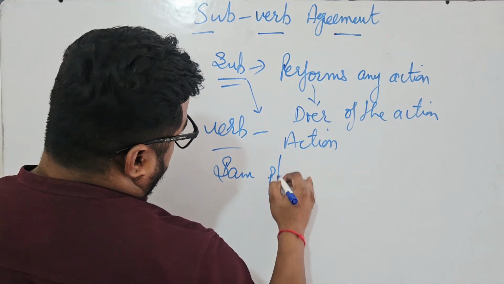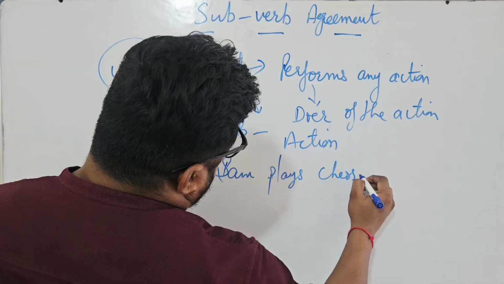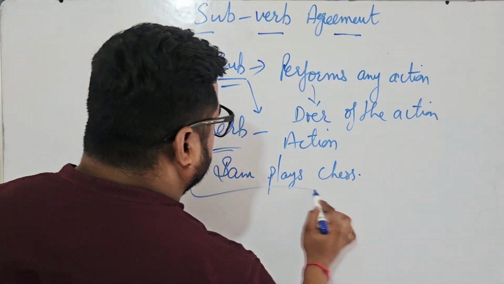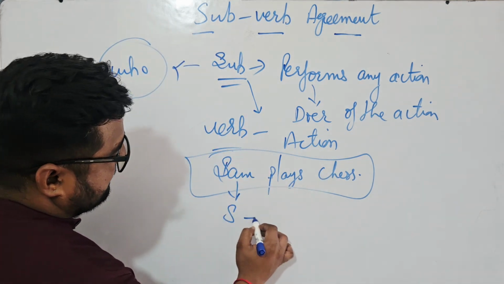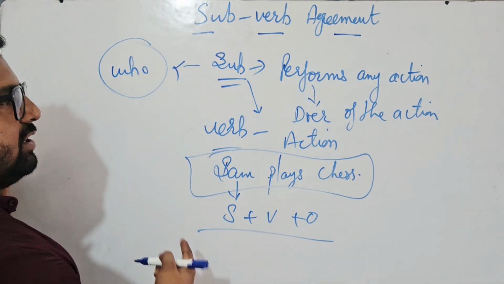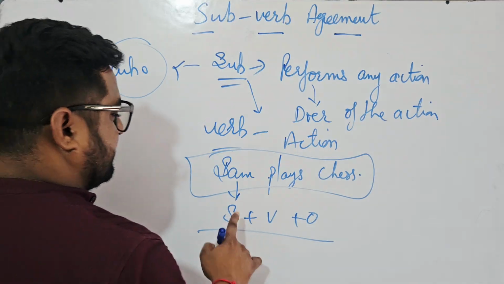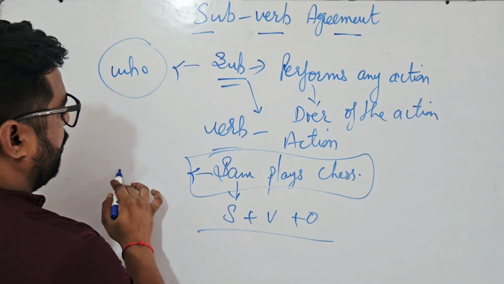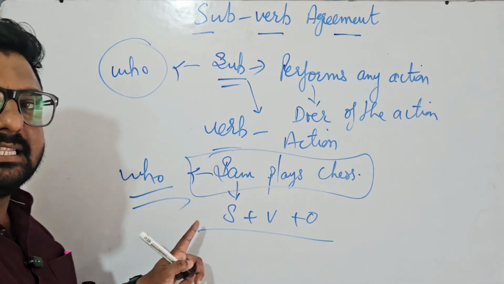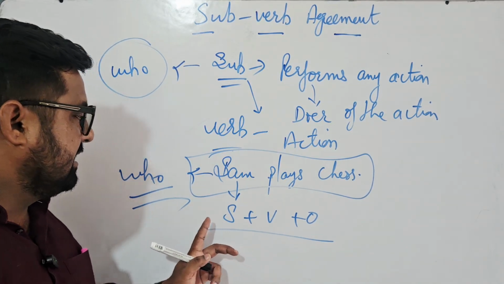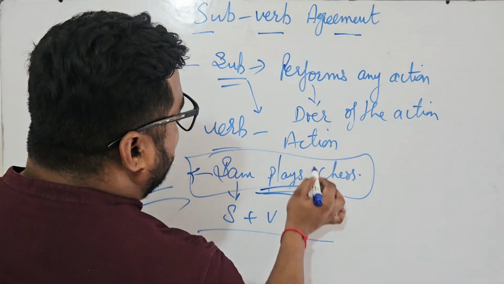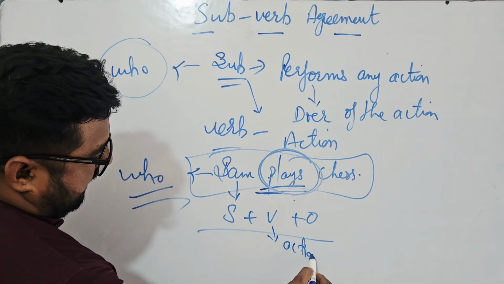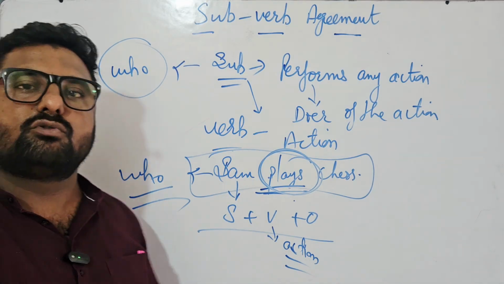Okay, let me write one sentence. Sam plays chess. If you see, the sentence consists of three words, right? The structure is: subject, verb, object. Subject, verb, object. What is a subject in the sentence? I mean to say, who is performing the action? That is subject, right? And what does he do? He plays. So that is a verb, an action performed by a subject, right?